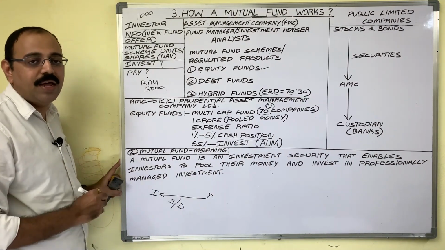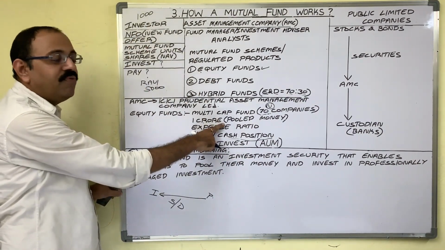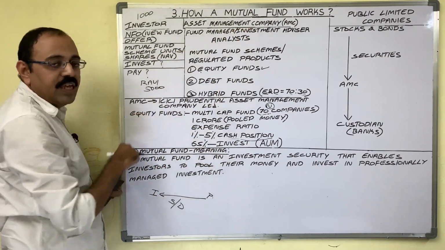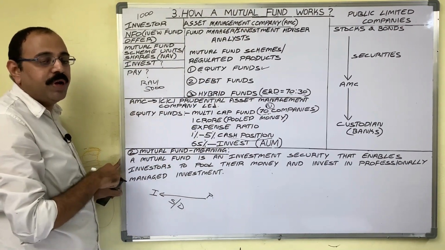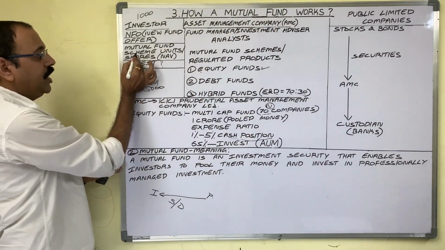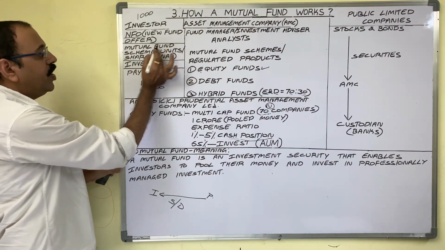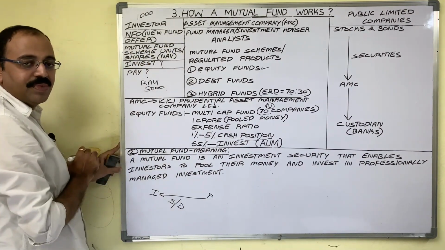In the same manner, when investor purchases mutual funds from AMC, as an acknowledgement, AMC issues mutual fund scheme units, also known as mutual fund scheme shares.